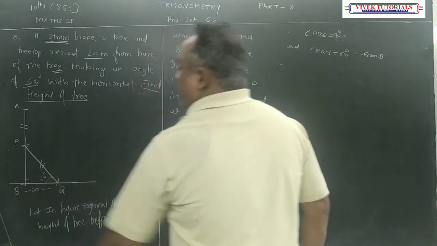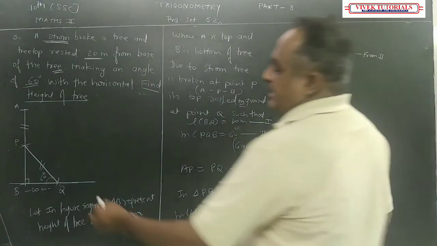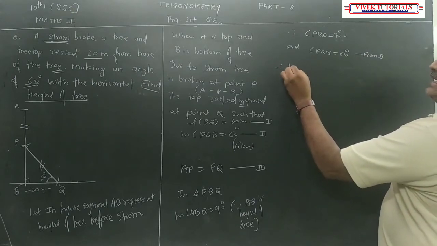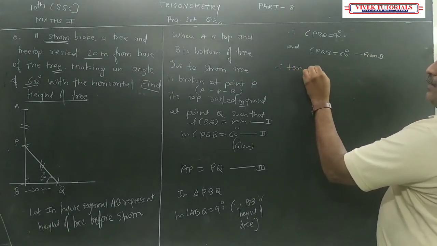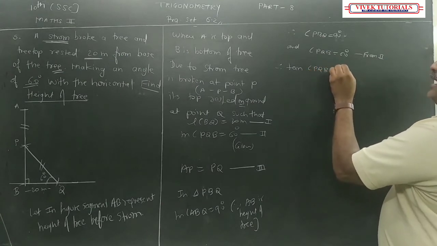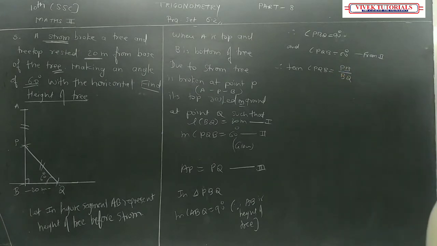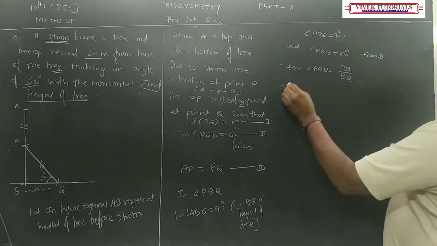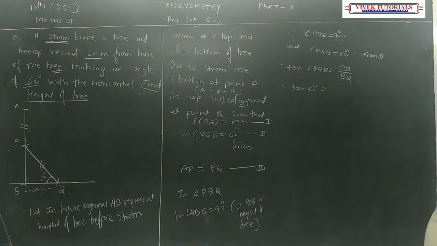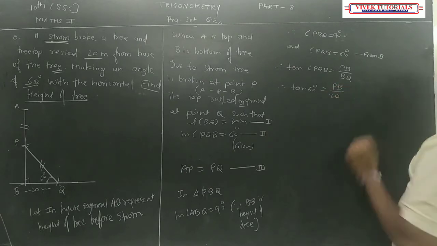PB और BQ का क्या रिलेशन है? तो अपोजिट साइड एंड एडजेसेंट साइड according to this angle 60 degrees. So, I'll write tan of angle PQB is equal to PB upon BQ. Now tan 60 degrees is equal to PB, we don't know, but BQ is 20.